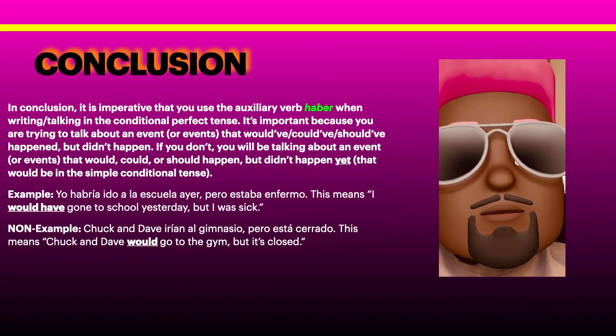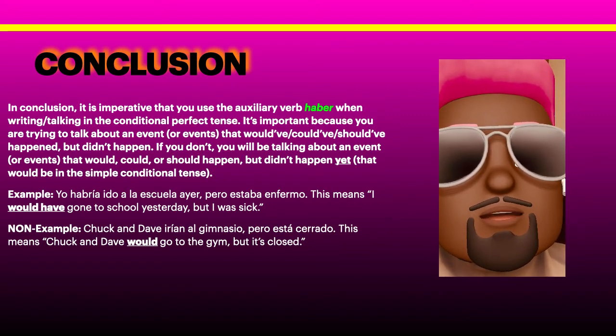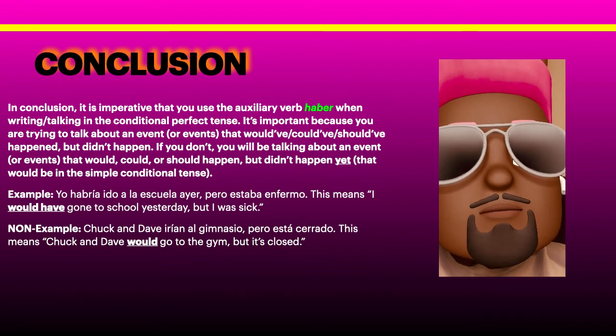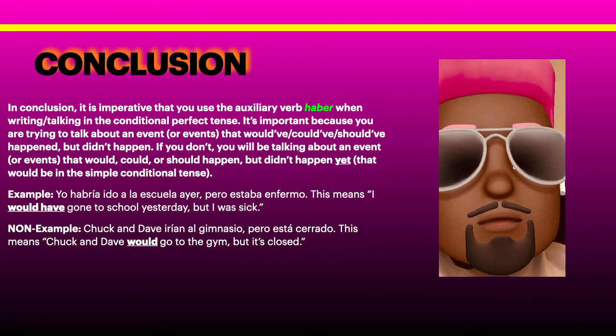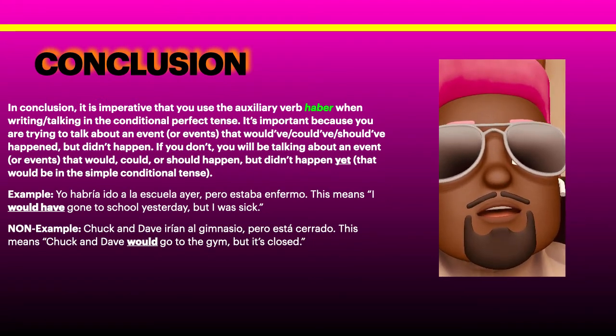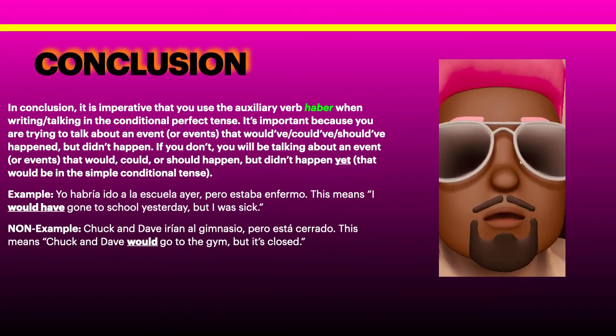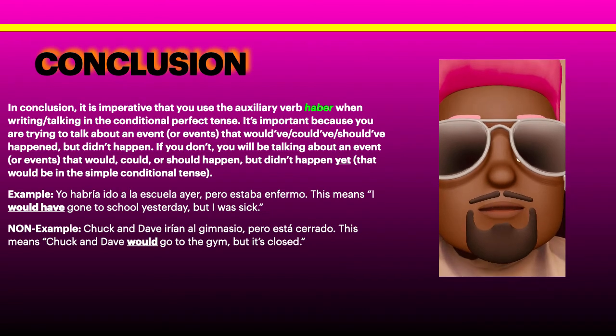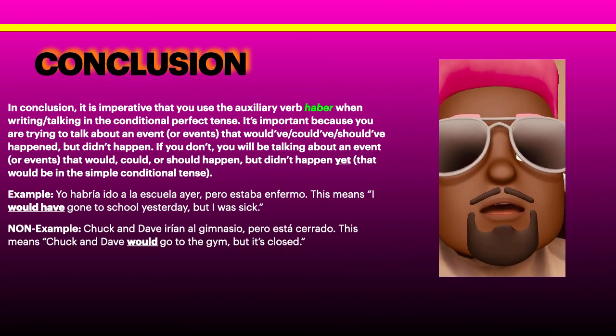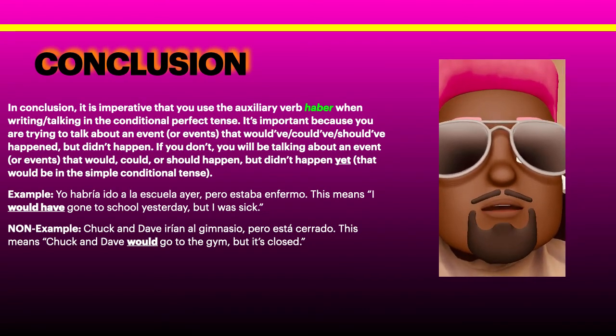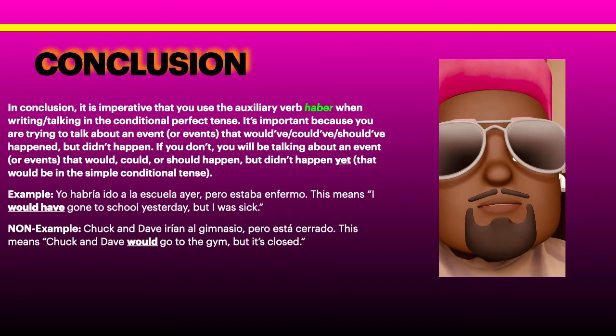Because if you do not, then you will be talking about something that would happen, could happen, or should happen. That would be in the simple conditional tense. They are not the same thing because in the conditional tense, you don't use haber. But in the conditional perfect tense, you do.